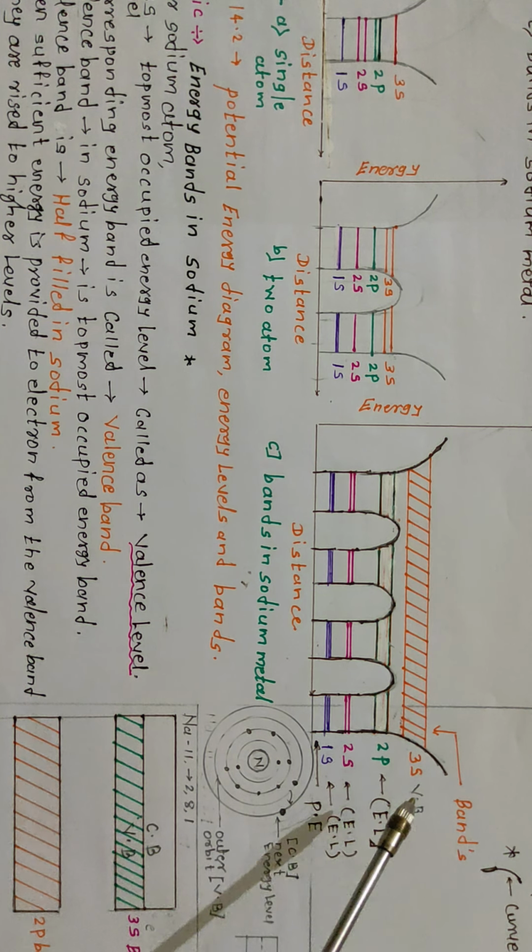Thus the continuum of energy levels is called an energy band.